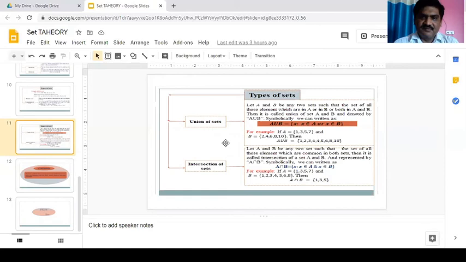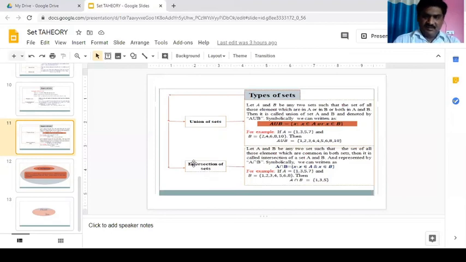Intersection of sets. Let A and B be any two sets such that the set of all those elements which are common in both sets, then it is called the intersection of sets A and B and represented by A intersection B. Symbolically, we can write A intersection B is equal to {x such that x belongs to A and x belongs to B}. For example, if A is equal to {1, 3, 5, 7} and B is equal to {1, 2, 3, 4, 5, 6, 8}, then A intersection B is equal to {1, 3, 5}.